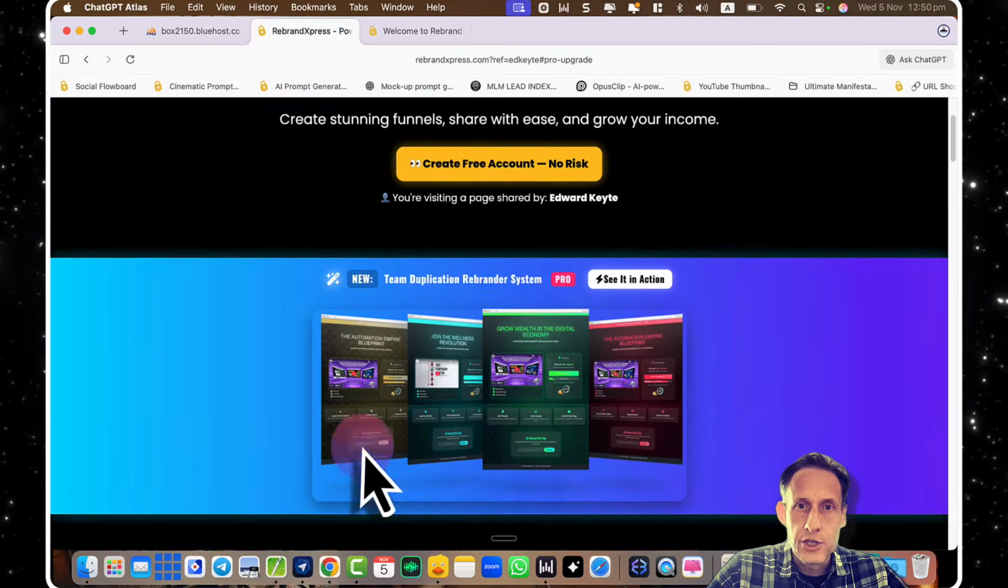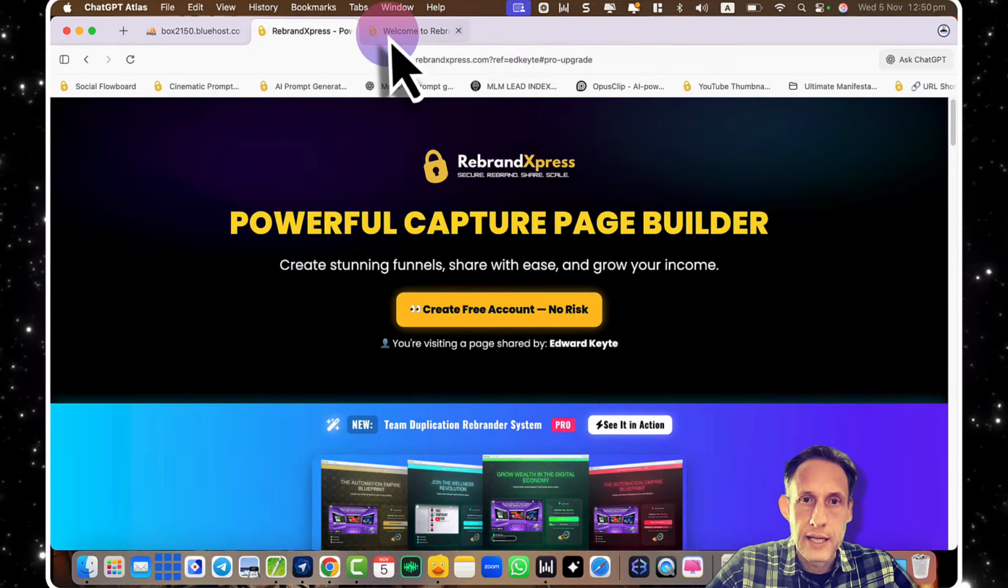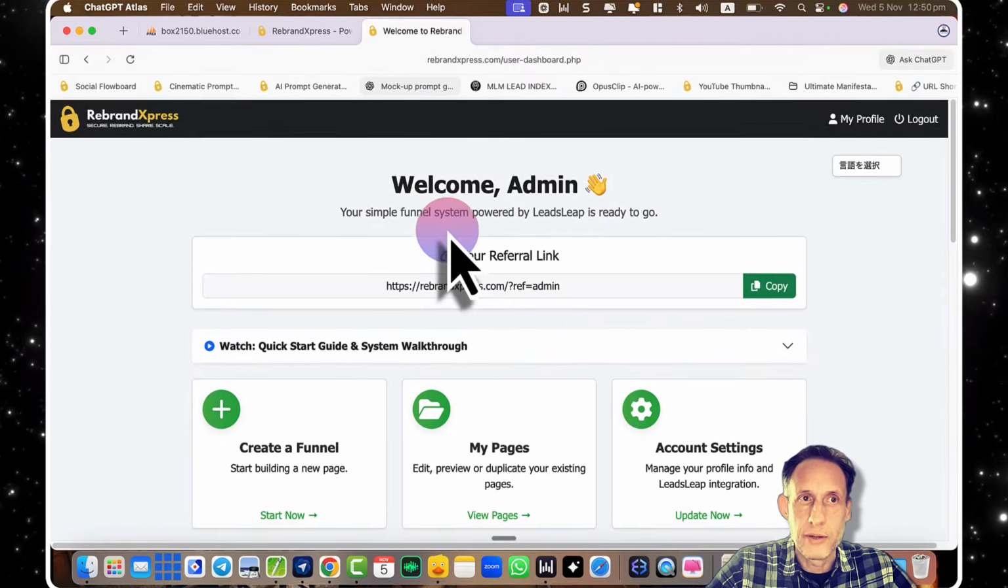What are you going to see? When you join Rebrand Express, you'll be able to register, click on the link, and then when you're in the back office, you'll get the various features that are already inside Rebrand Express.